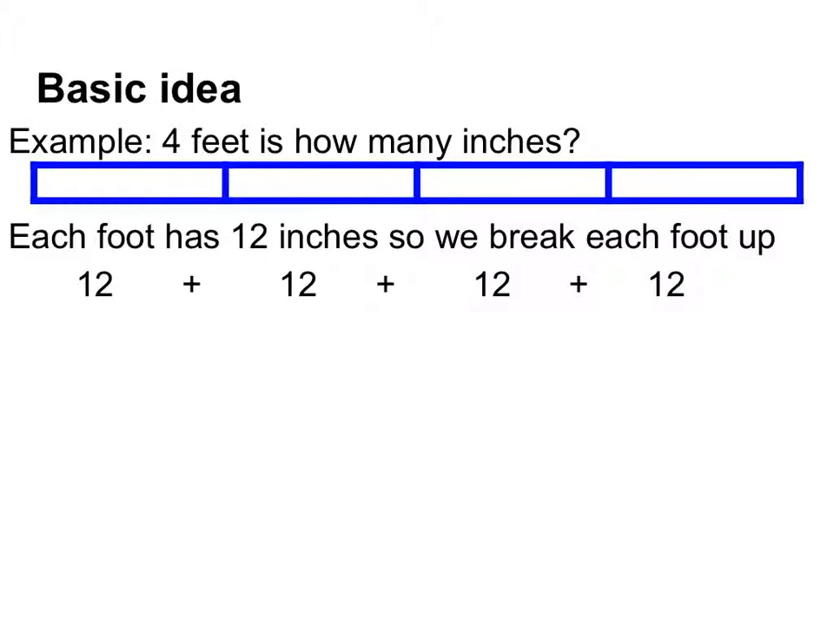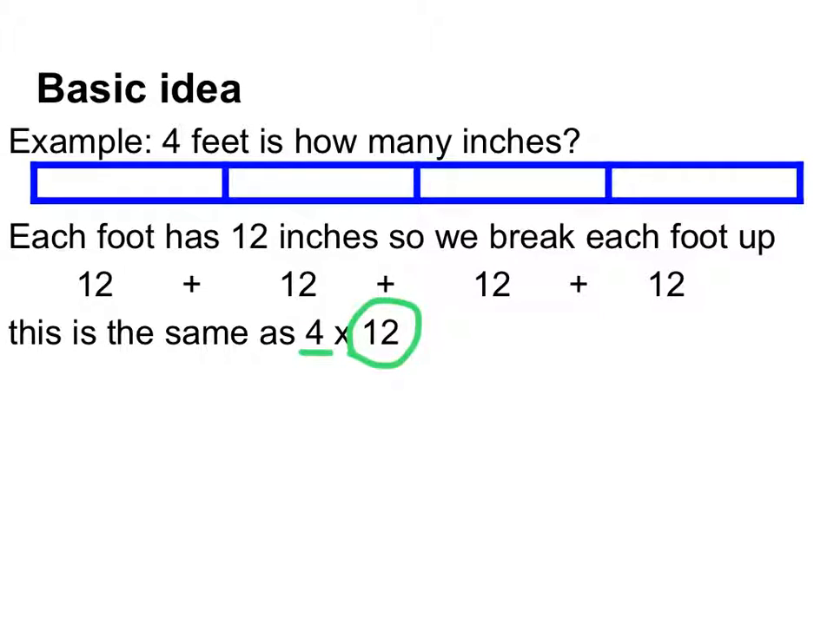12 plus 12 plus 12 plus 12. Well, that is repeated addition. Repeated addition is the same as multiplication. So what did I do? I took my 4 feet and I multiplied it by 12 inches per foot. So 4 feet times 12 inches per foot.